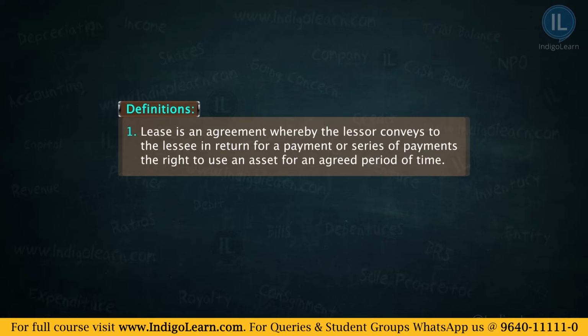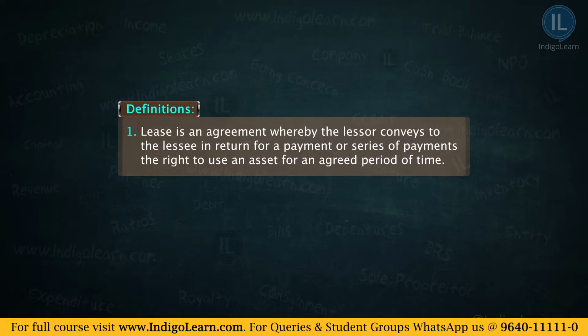So what happens here? What is a lease? It is an agreement between the lessor and the lessee. In our case, it is an agreement between Ram and Sham, whereby the lessor conveys to the lessee. So in our case, Ram has given the right to extract to Sham. So the lessor conveys to the lessee, in return for a payment or a series of payments, the right to use an asset for an agreed period of time.